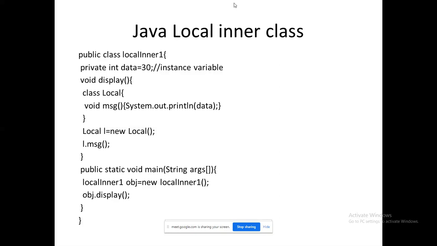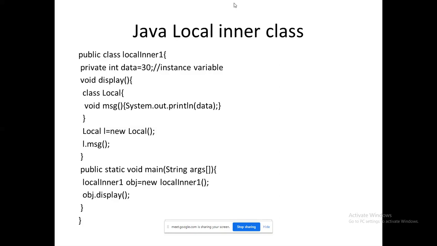Object is used to access the contents of the class. Here within the class we have a method. That's the main thing, so it is enough to access the method, and by default it will execute. But inside the display method, just go through and observe: for the class Local I have created the object over there.